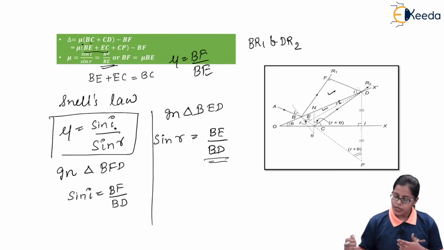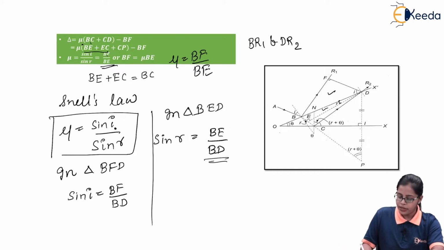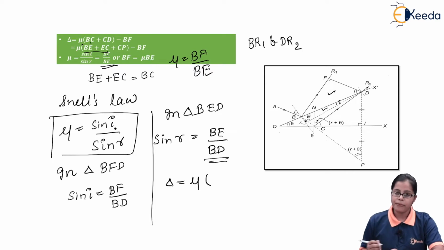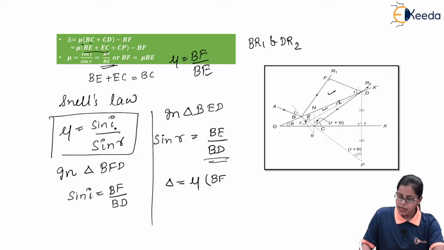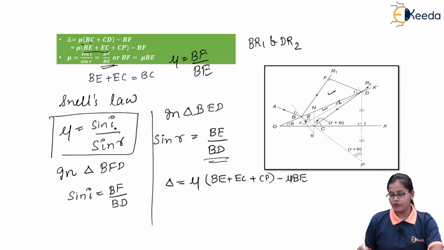Now, proceeding with the further part, we can write the above equation again. As we are aware, the path difference delta will be written as mu times BE plus EC plus CP minus, instead of BF, we can write mu times BE.